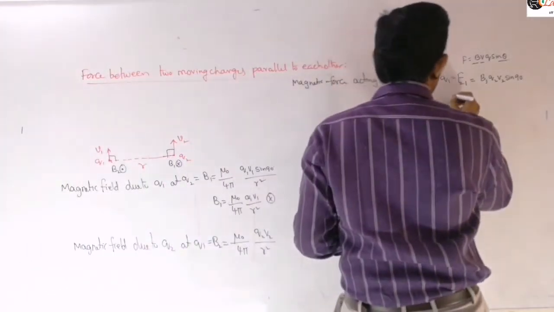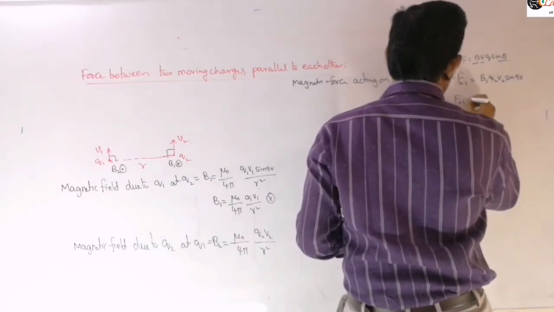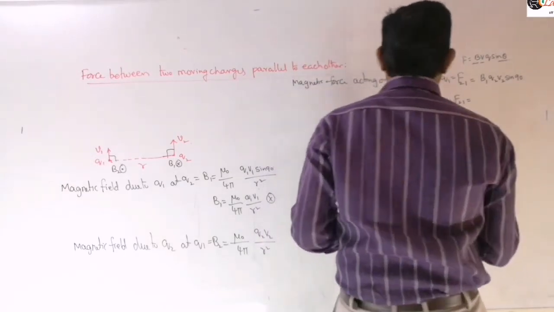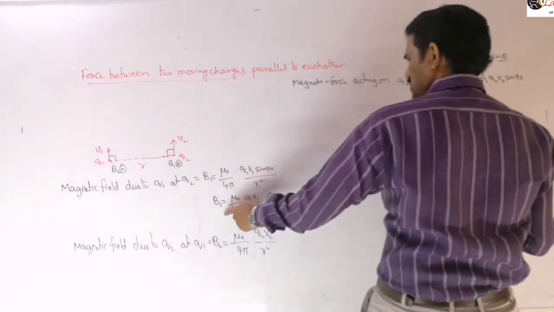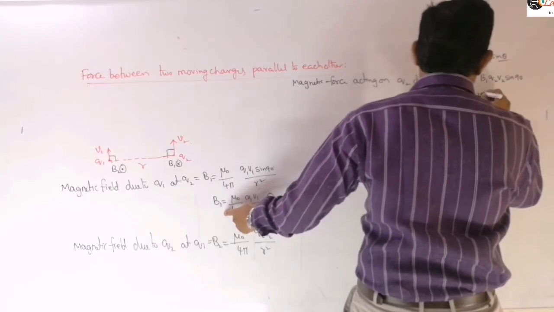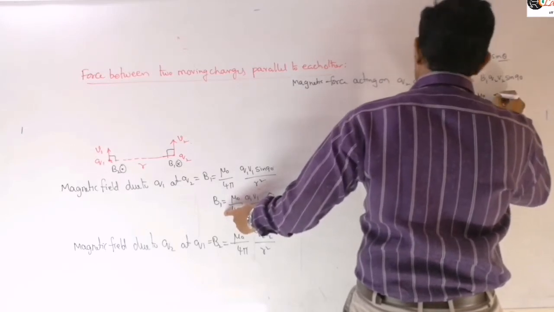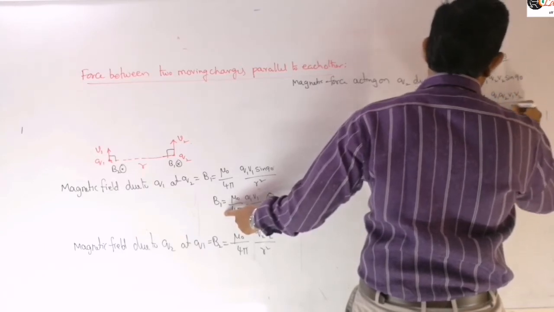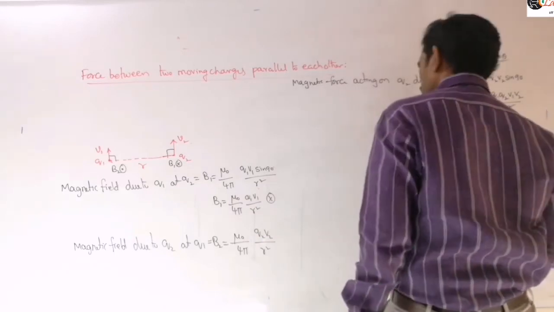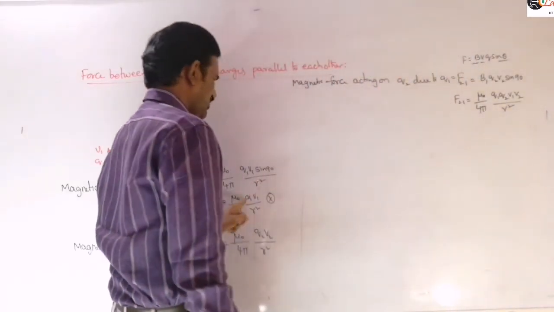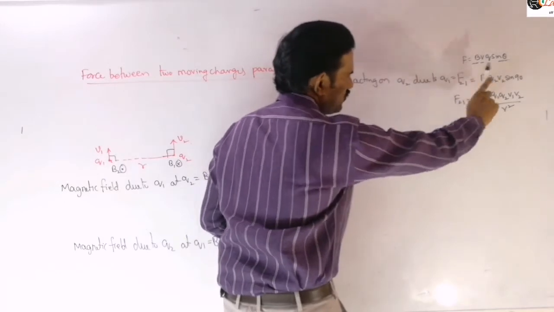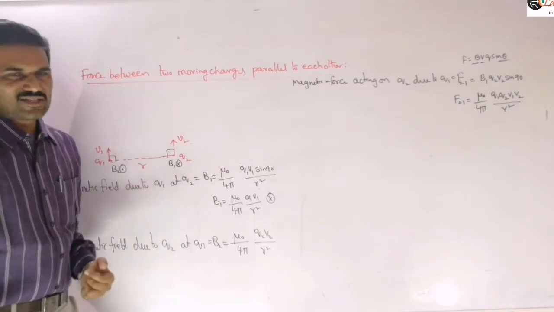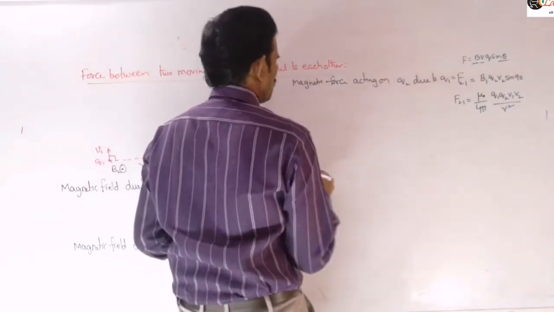So then you can write this expression as F21 is equal to, and you can mention this direction also. I will explain the direction later. Let us write the magnitude first. This is B1 here, and I am substituting this value: mu naught by 4 pi into Q1 Q2 into V1 V2 by R square. Just substituting the B1 value here, the Q2 into V2 term is already there, so we can write like this. Now similarly let us write the reverse expression, that means the force acting on Q1 due to Q2.